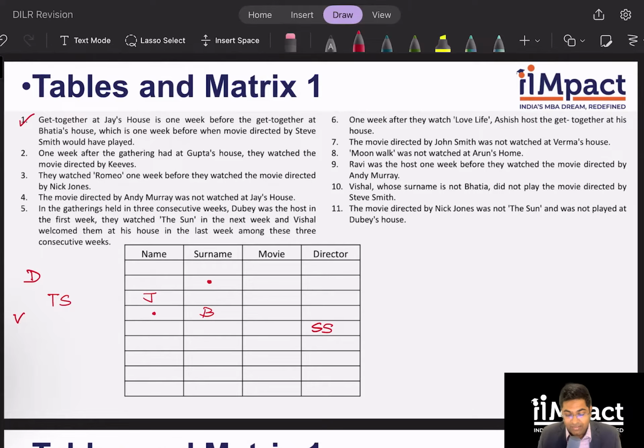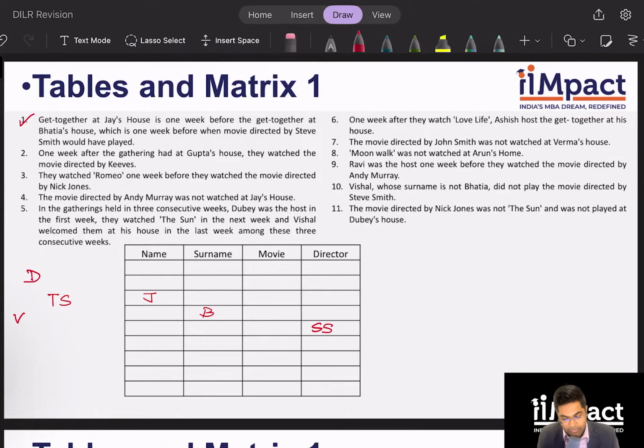I have clue number 10, which tells me that Vishal, whose surname is not Bhatia. So therefore, Vishal cannot be there. Okay. If Dubey is here, Vishal will be over here. But again, clue number 10 tells me Vishal did not play the movie directed by Steve Smith. So even that is not possible.